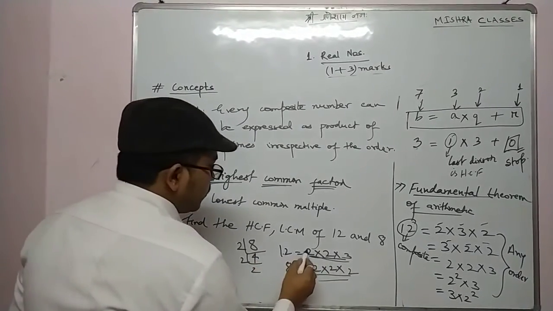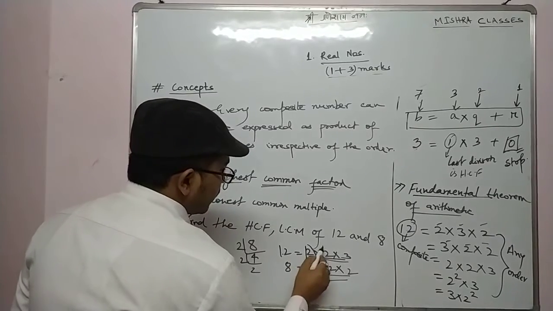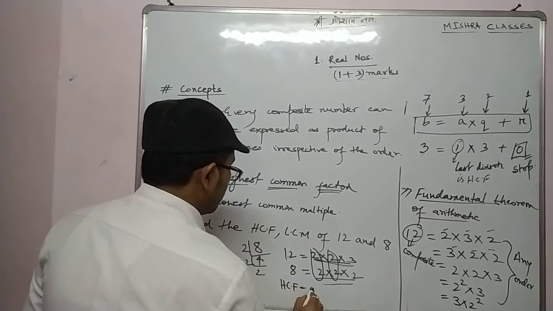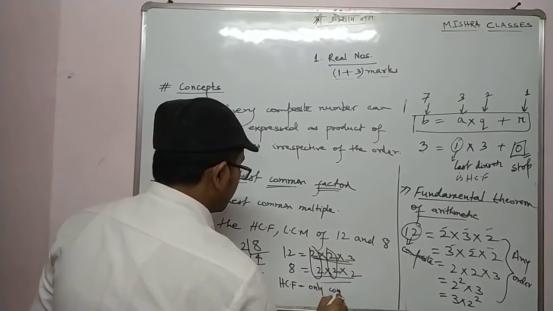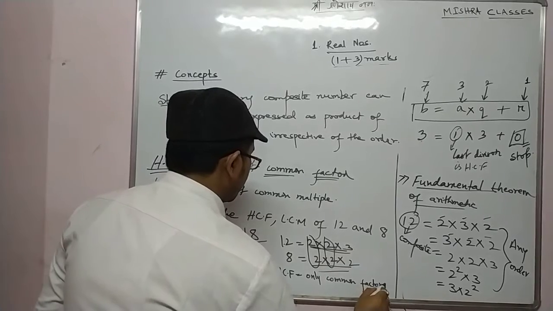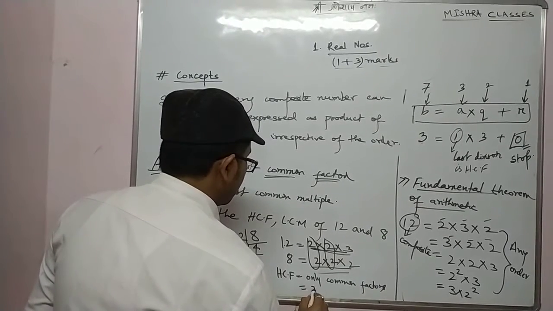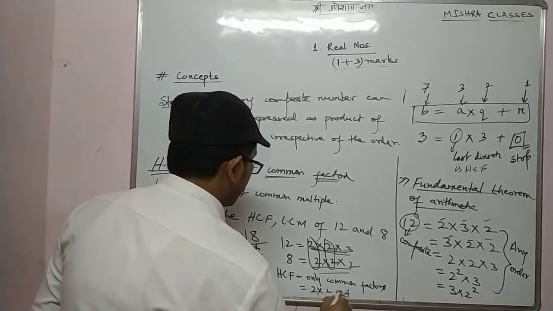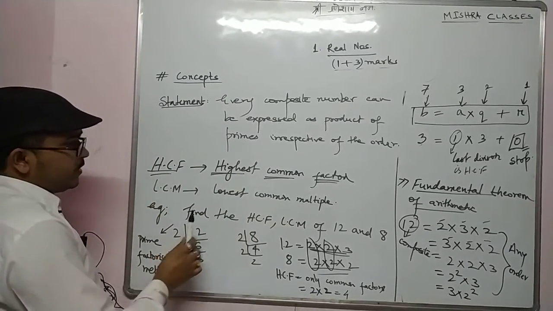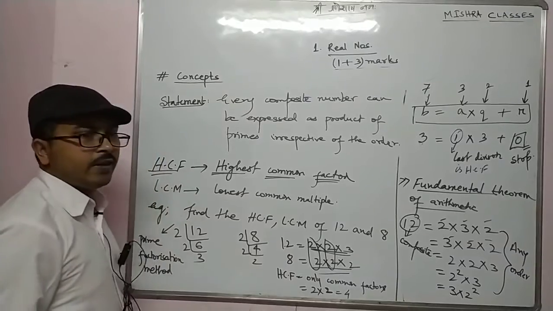Now in both the factors, what are common? This 2 is common, here also 2 is common. So we can write HCF equal to only common factors. This small thing, always remember, only common factors. Only common factors means what? HCF is 2 into 2. HCF is 4. Highest common factor 4. That means 4 will divide 12 also and 4 will divide 8 also.